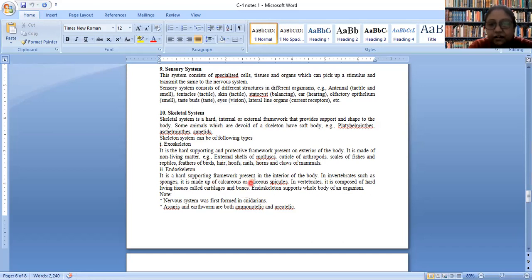Endoskeleton is present mainly in us, but in invertebrates also they may have endoskeleton. For example, in sponge, they have spicules made up of either calcium carbonate or silicon, which is giving their body an elastic structure. In case of us, we have cartilage and bone, and this is supporting the body.